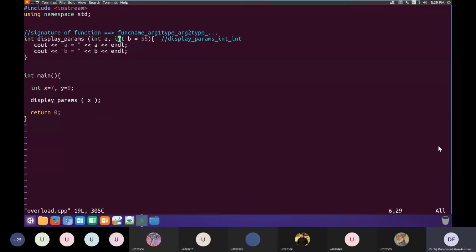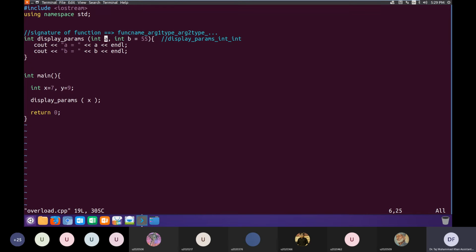Okay, is the concept of a default value clear? Okay, and to others? Okay, I hope it is clear to others also.